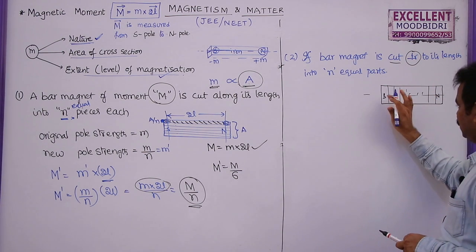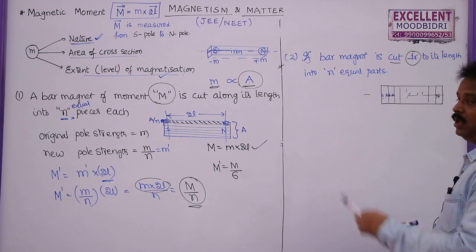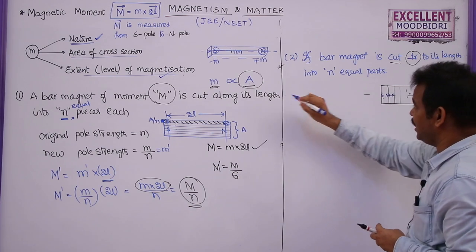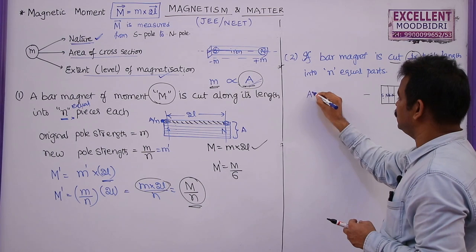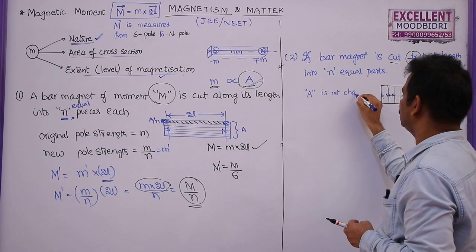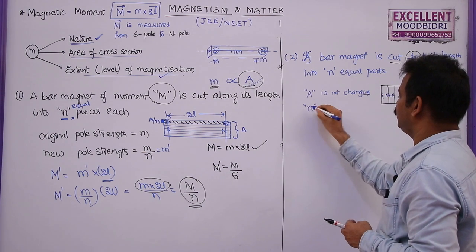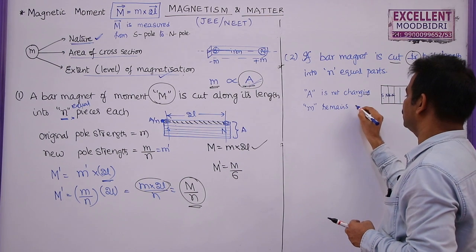And you can see, if it is the south pole, this will become a north pole. South pole, north pole, each and every piece will behave as a bar magnet. And as the area of cross section of each piece remains the same, A is not changing here. As area is not changing, we can say pole strength m remains constant.